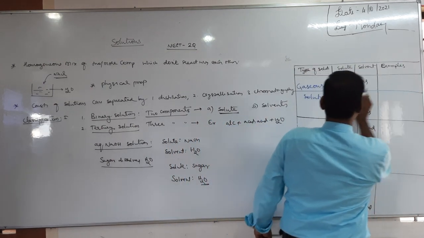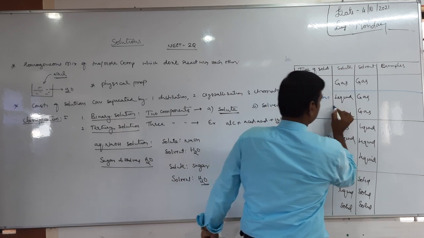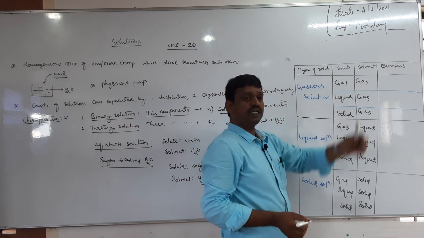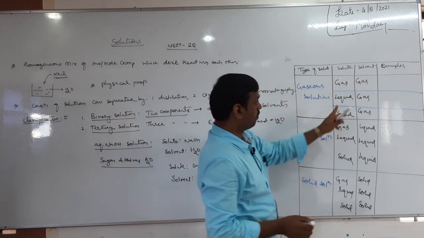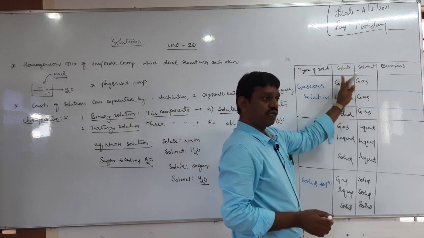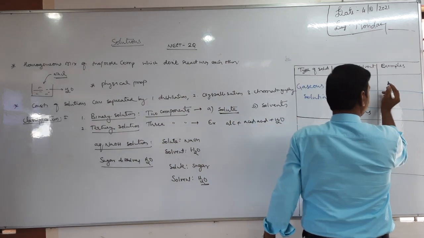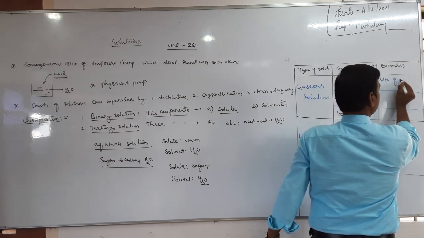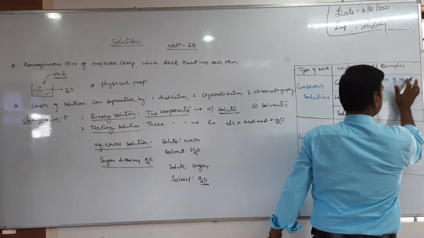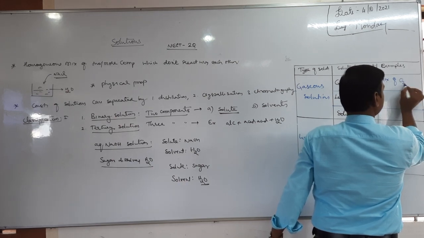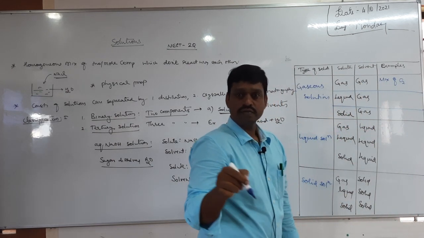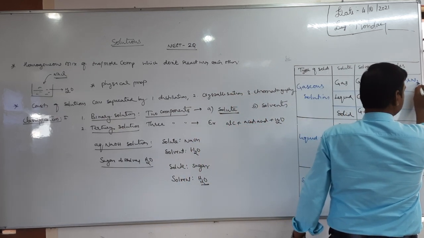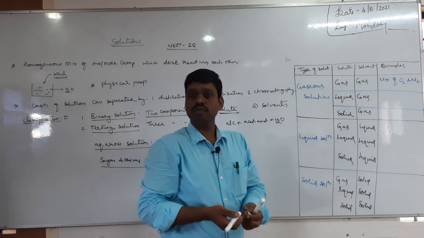If the solute is a gas, the solvent is a gas. Tell me, it is a gas, it is a gas. Gas in gas, what is the example? You can take a mixture of nitrogen and oxygen. So you take O2 and N2. O2 is a lesser quantity, no? In a mixture of O2 and N2, which is more and which is less? Obviously nitrogen is more in quantity, right?